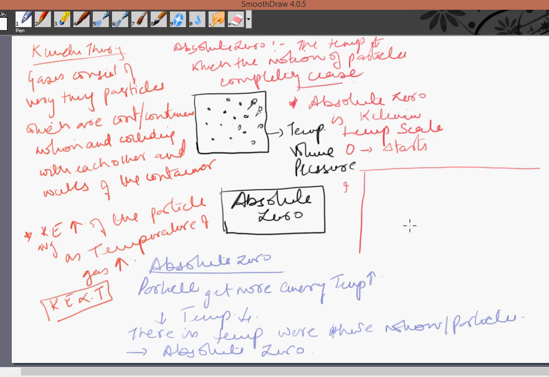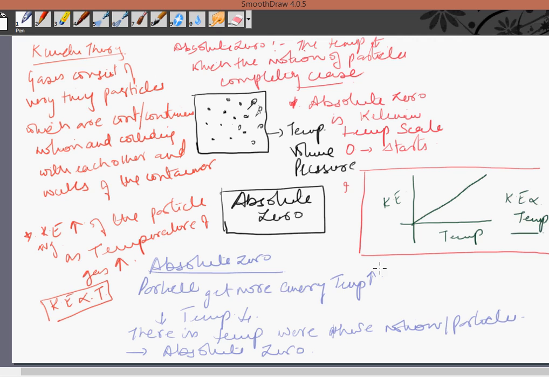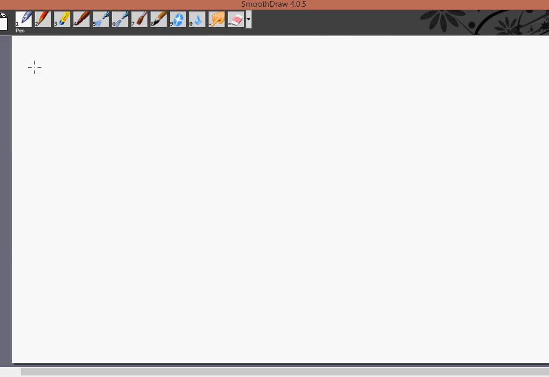If we draw a graph of kinetic energy against temperature, it is a straight line, as I told you that kinetic energy is proportional to temperature, right? Now if we look at absolute zero, that is, if we see the scales, what scales do we have?